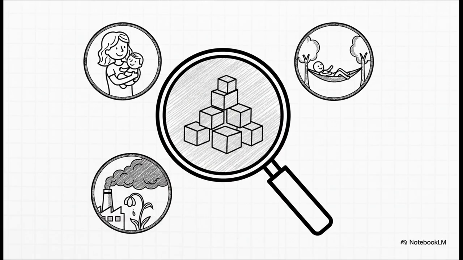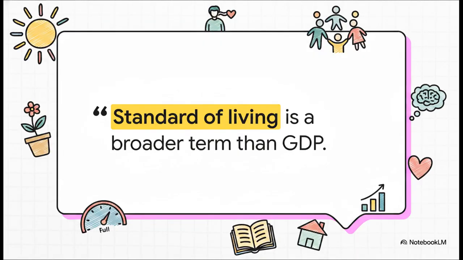And crucially, it ignores environmental health. A country could heavily pollute its own air and water just to produce more goods, artificially raising its GDP while actually harming its citizens' health. Our sources sum this up perfectly. Standard of living is a broader term than GDP. It includes all elements that affect people's well-being, whether they are bought and sold in the market or not.